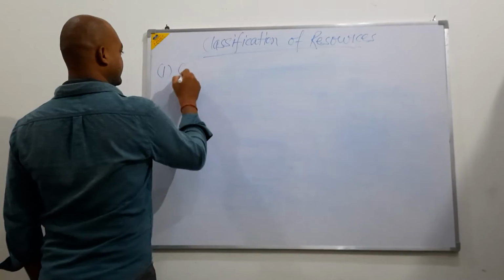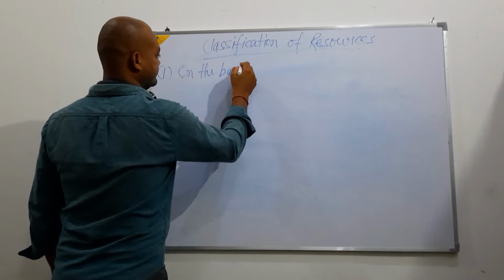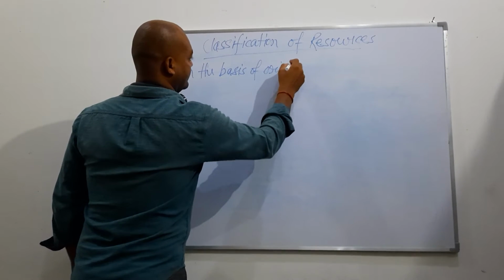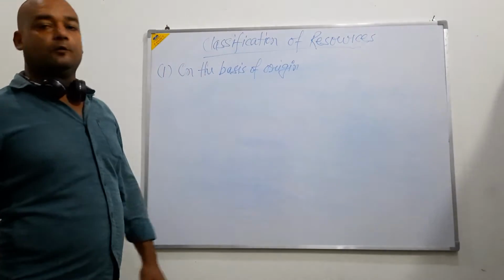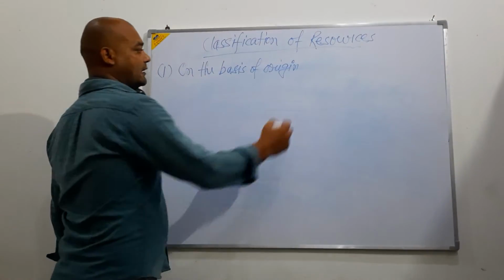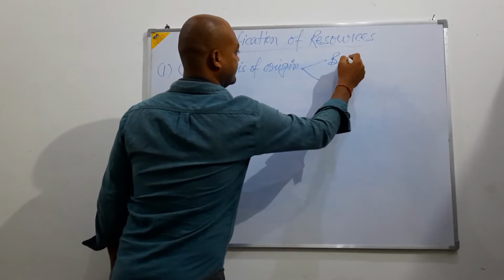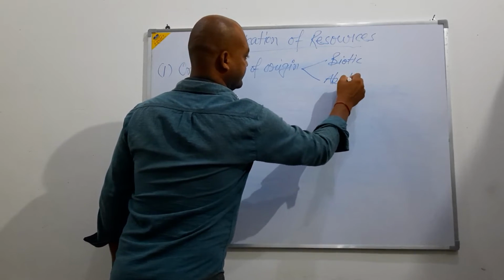First one is on the basis of their origin, that is, how resources originated. On the basis of origin, resources are of two types: one is biotic and another is abiotic.